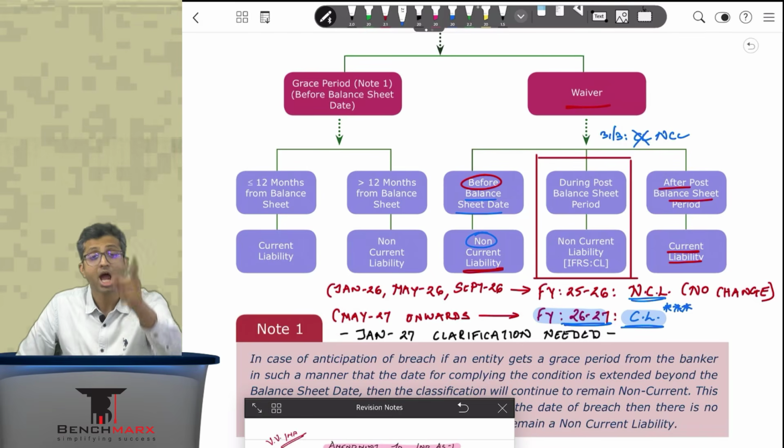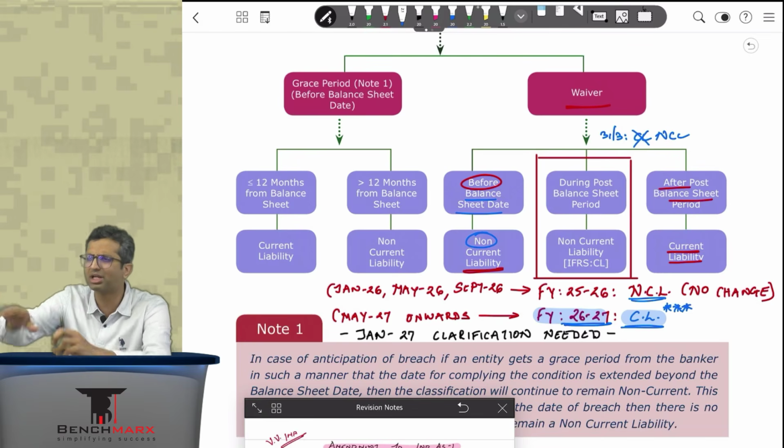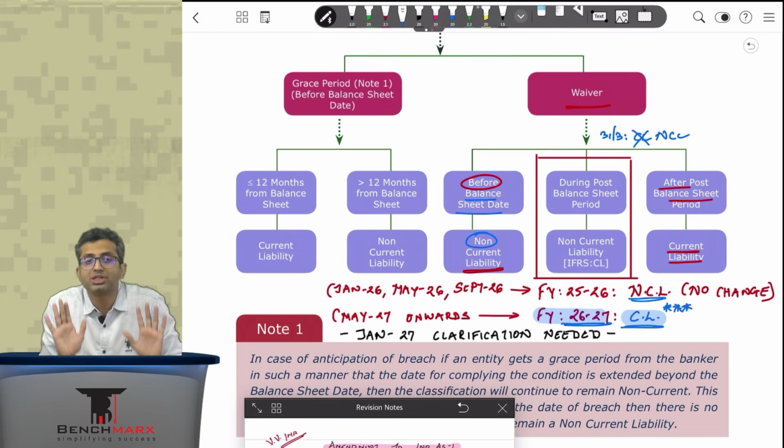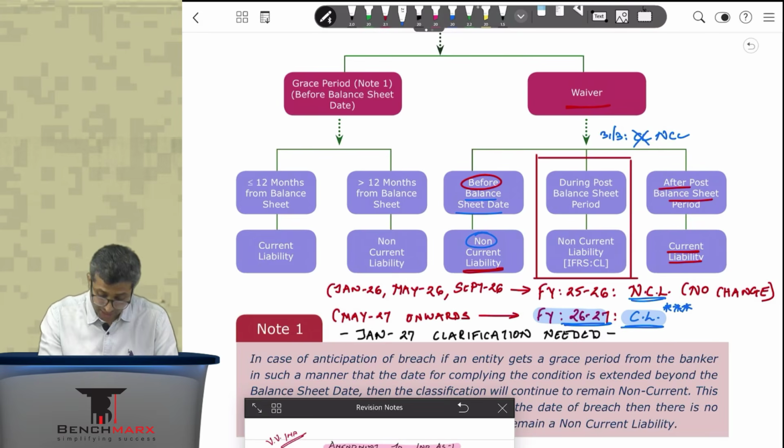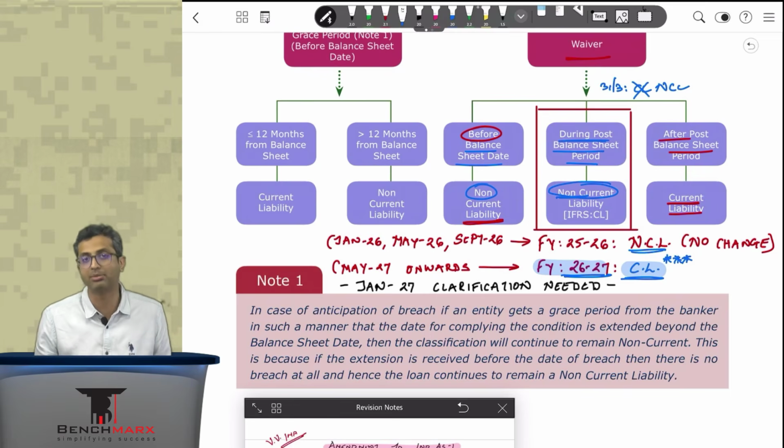In a similar way, waiver is actually obtained in the next year. So as per the strictest accounting principles, if the waiver is obtained in the next year, we will reclassify in the next year. On 31st March, why do you want to reclassify? Well, in India, we said let us allow reclassification, and for that we drafted a carve out. That is, we drafted a treatment which was different as compared to IFRS, and that is what you would have studied. If the waiver is obtained during the post-balance sheet period, the liability will be shown as non-current liability.